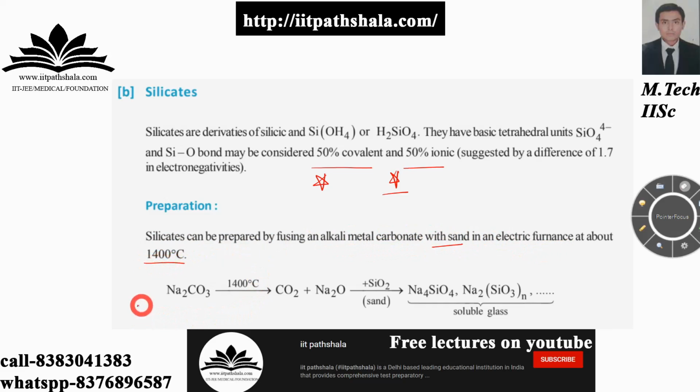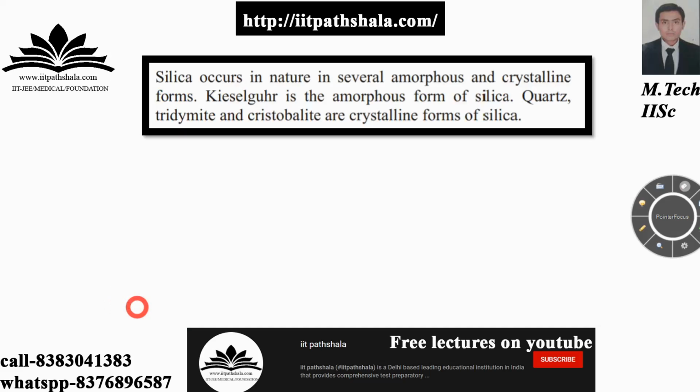You can note down the following reaction because it is important, and they can ask you this reaction in the examination, guys. A point to be noted is that silica occurs in nature in several amorphous and crystalline forms. This word, I cannot even pronounce it, is the amorphous form of silica. Quartz, tridymite and cristobalite are crystalline forms of silica.